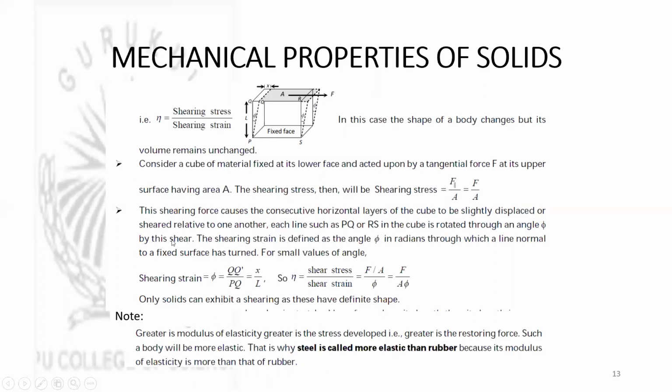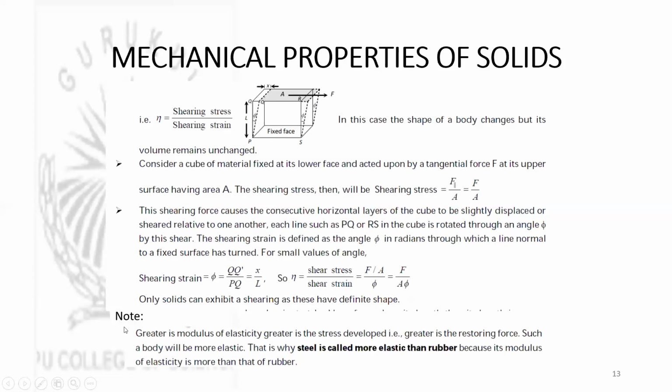The shearing strain is defined as the angle phi in radians through which a line normal to a fixed surface has turned. For small values of the angle, shearing strain is equal to QQ' by PQ. From the figure, QQ' is x, PQ is L. So eta is equal to (F/A) divided by phi. Only solids can exhibit shearing as they have definite shape. Means for liquids and gases, shearing stress is not defined, or shear modulus is not defined. This modulus of rigidity is also known as shear modulus.